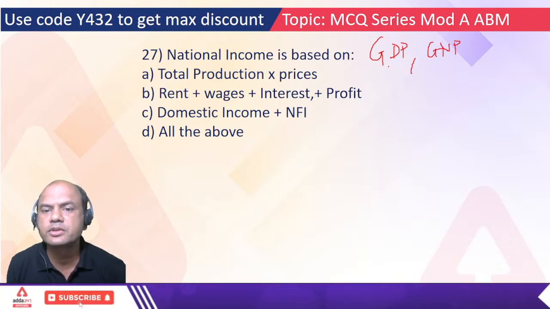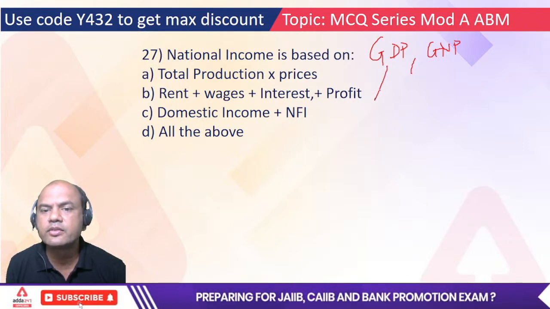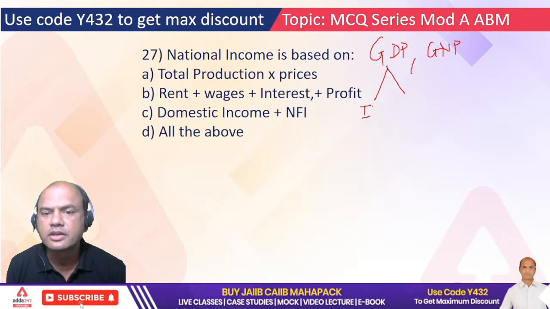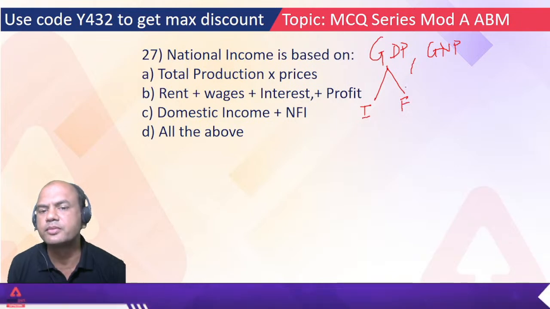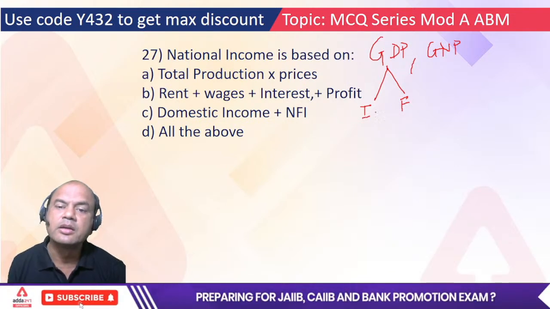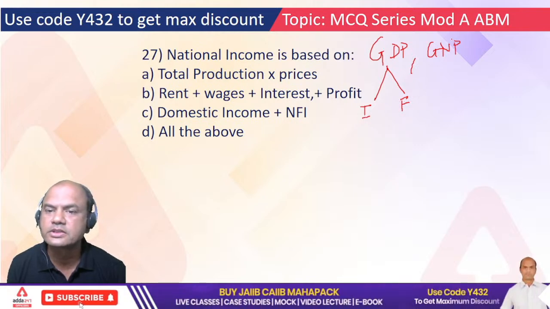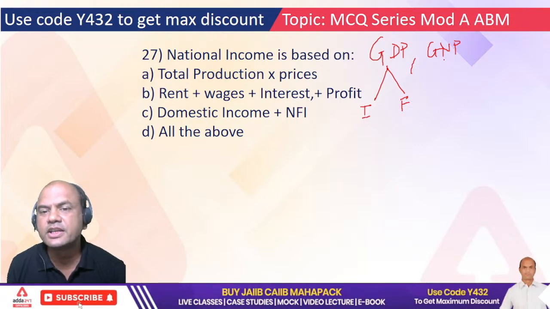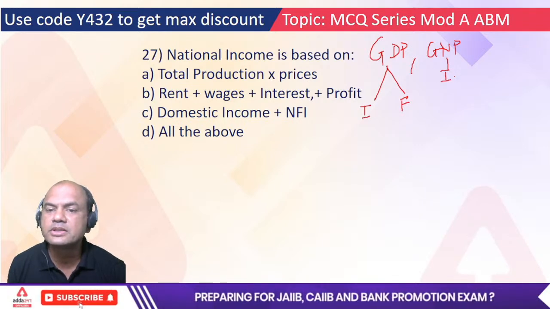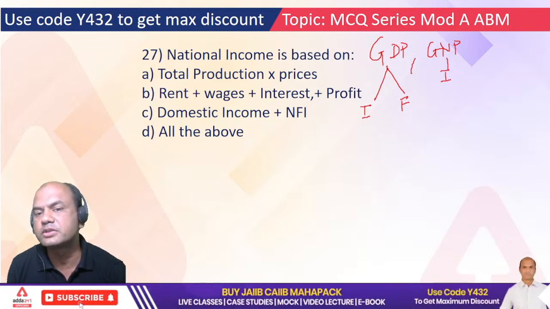GDP is anything which is produced within India by Indians and foreigners both. And GNP is only produced by Indians. Now the problem is GNP is not restricted to India only.